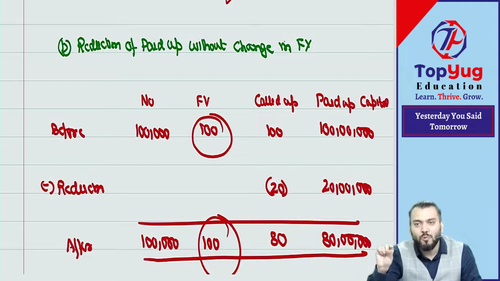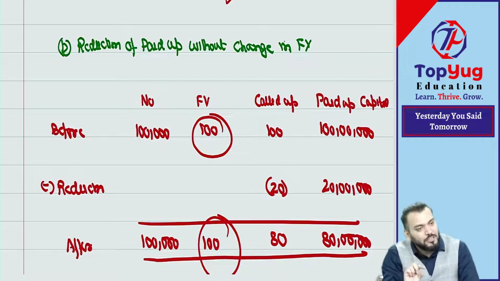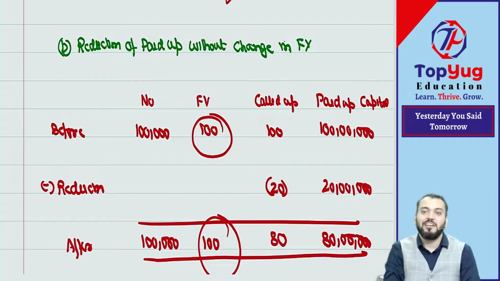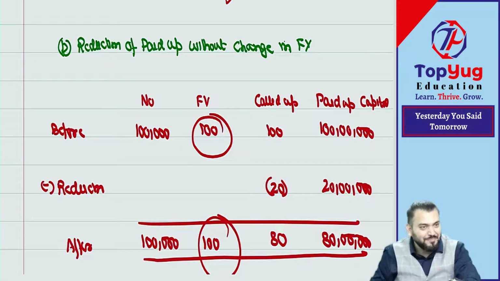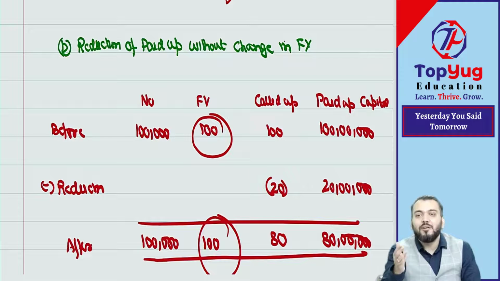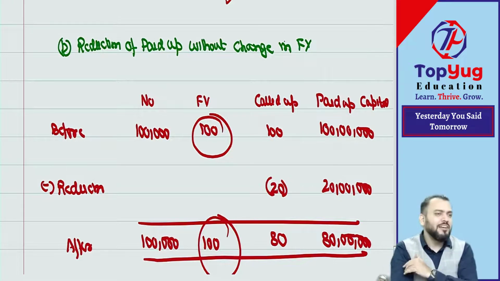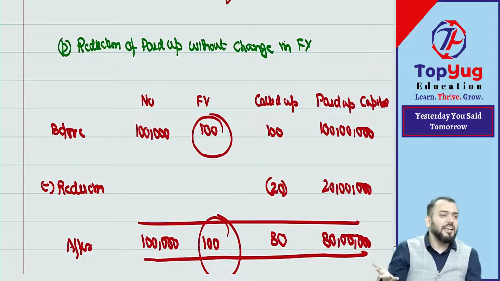It will not be old face value. It will not be to new face value. Then what will be the journal entry? Because there is a reduction. Share capital account debit to. That's it. Just try to understand. If you apply, you will get. If you will not apply, you will not get.